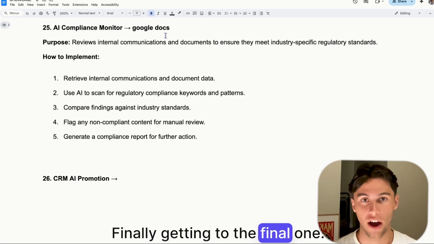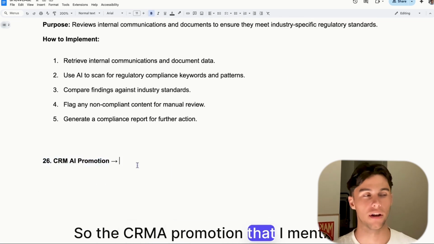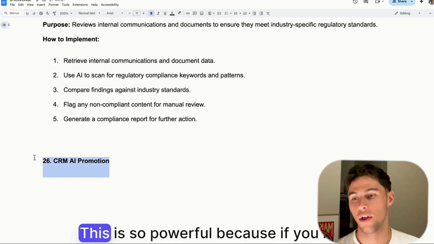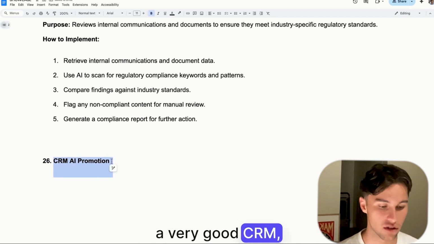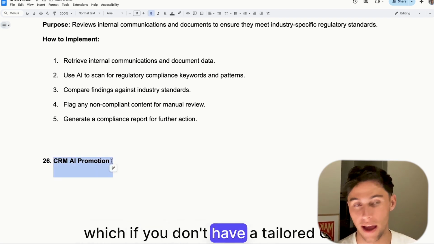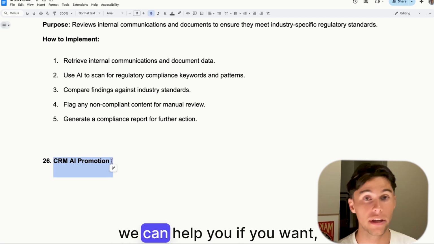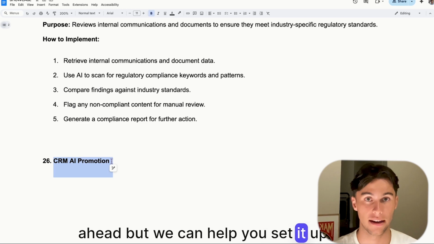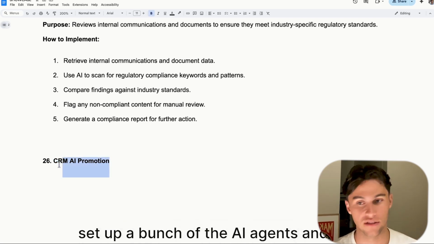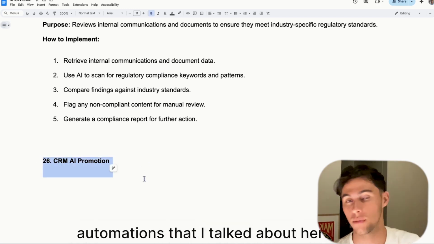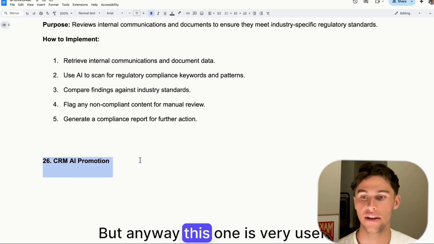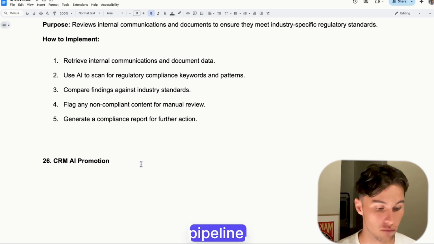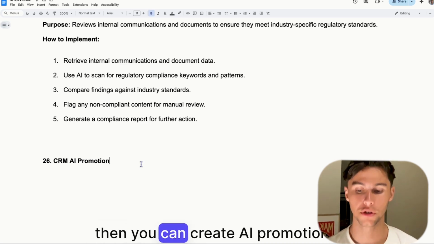Finally, getting to the final one, the CRM AI promotion that I mentioned earlier, that I said would be probably the most powerful one. This is so powerful because if you have a very good CRM, which if you don't have a tailored CRM, we can help you if you want. If you want to do it yourself, then go ahead. But we can help you set it up and set up a bunch of the AI agents and automations that I talked about here, but a ton more I didn't talk about. But anyway, this one is very useful because once you have a ton of good data on your pipeline, then you can create AI promotions.